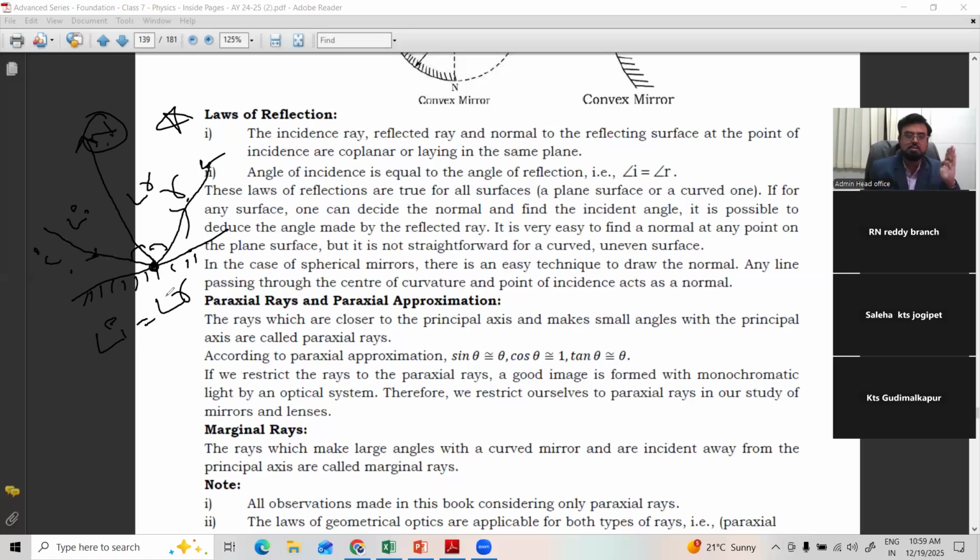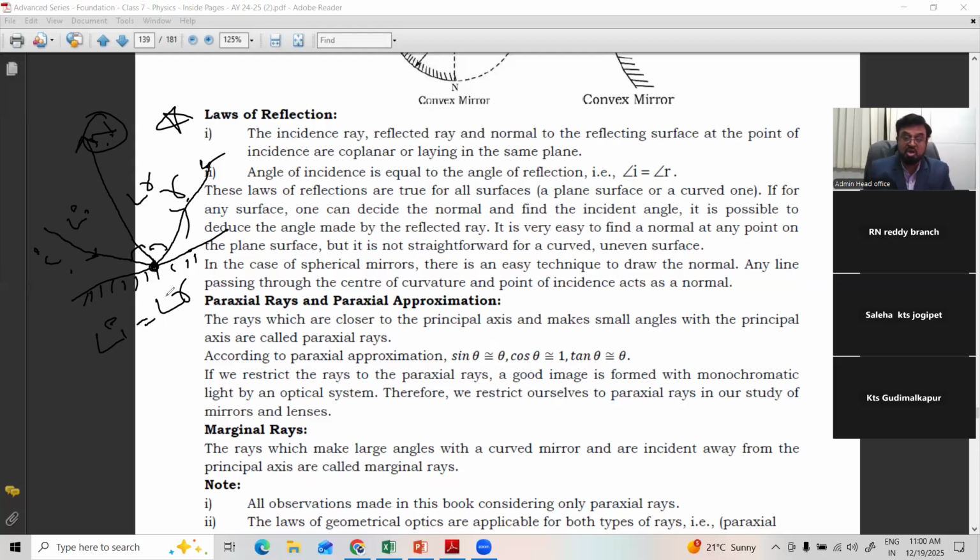The first observation is that the incident ray, normal and reflected ray lie on the same plane. They are coplanar. Coplanar means lying on the same plane. The angle of incidence is always equal to the angle of reflection. If we increase the angle of incidence, the angle of reflection also increases. If you decrease the angle of incidence, the angle of reflection also decreases.